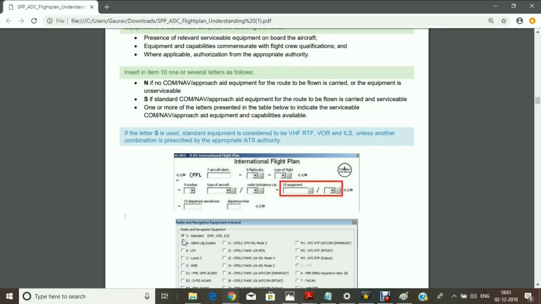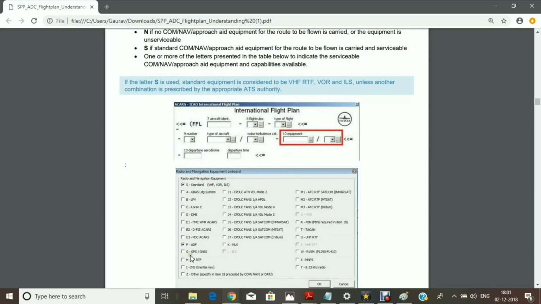If you are having standard equipment, meaning VHF, VOR, and ILS, you can put S. Whatever equipment you are having, you can mark that particular equipment's alphabet or category. So you can see here, S for standard means you have VHF, VOR, ILS, but also I have ADF, so I'll put a tick on ADF. In this case, if you're writing it, you can see Sierra, comma, Foxtrot. That means standard plus ADF my aircraft is having. So you can put it here.